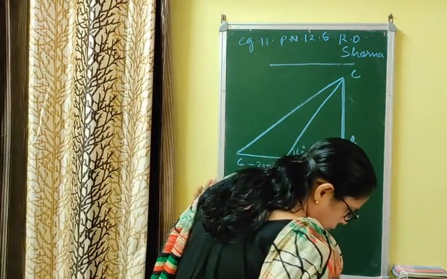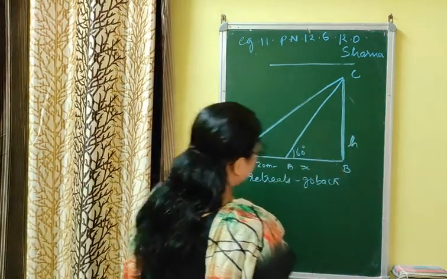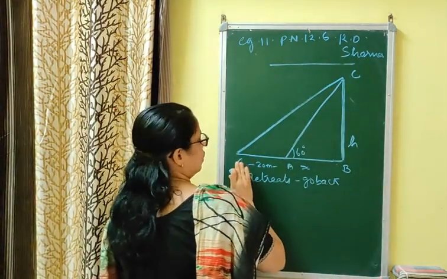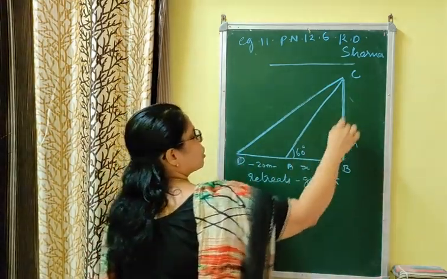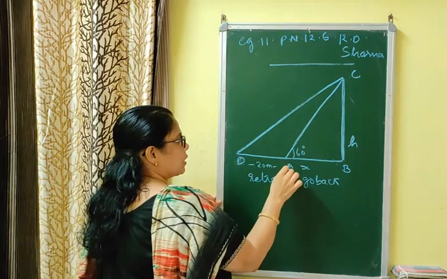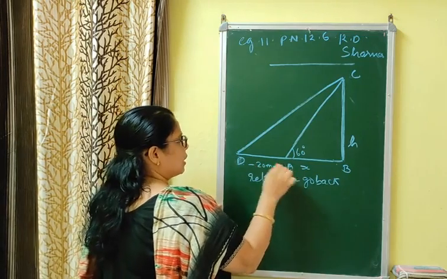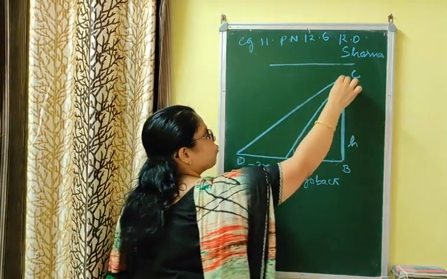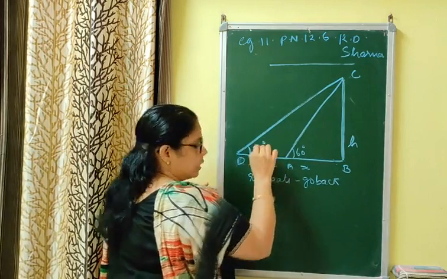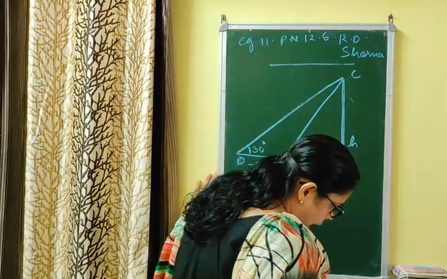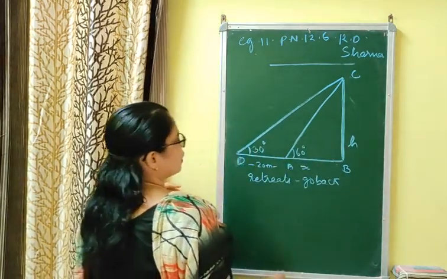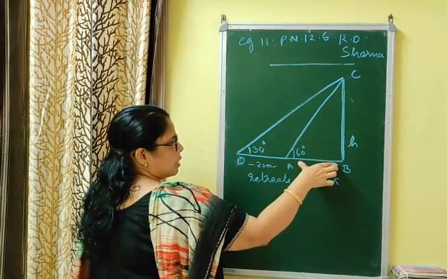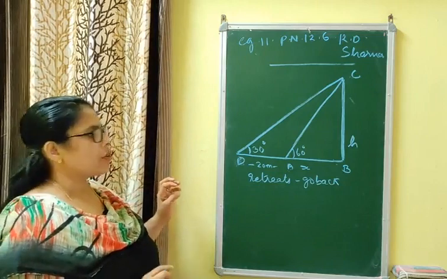Then what happened to the angle of elevation? After retreating, he reaches this point. Sorry, you can take it as D because we have already assumed BC as the tree. After retreating a distance of 20 meter, he reached the point D. A से D तक वो 20 meter पीछे हटा, तो D से ट्री का एलिवेशन बन रहा है 30 degree. Now you are asked to find the height of the tree as well as the breadth of the river, that means you have to find the values of h and x.